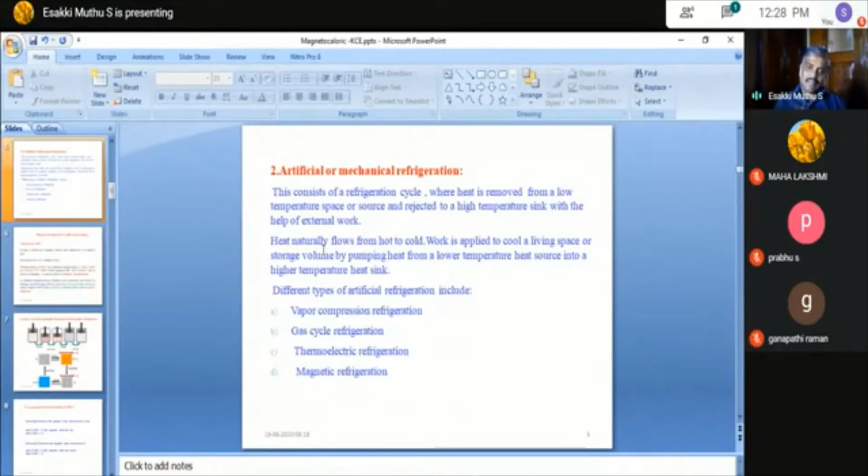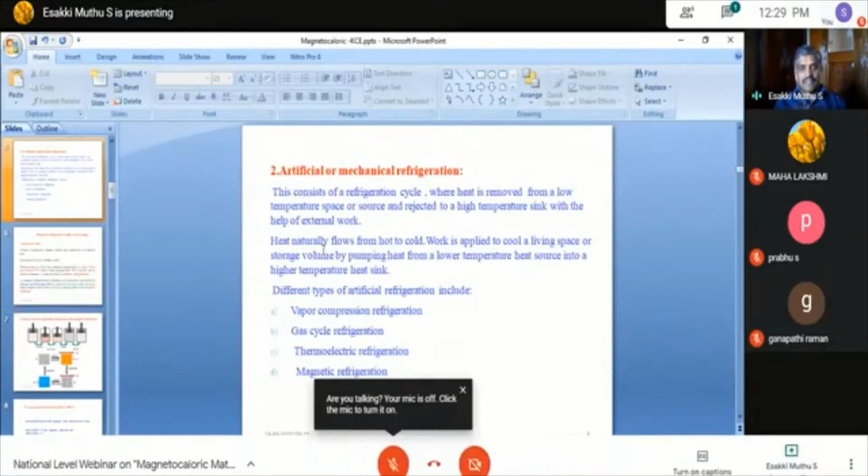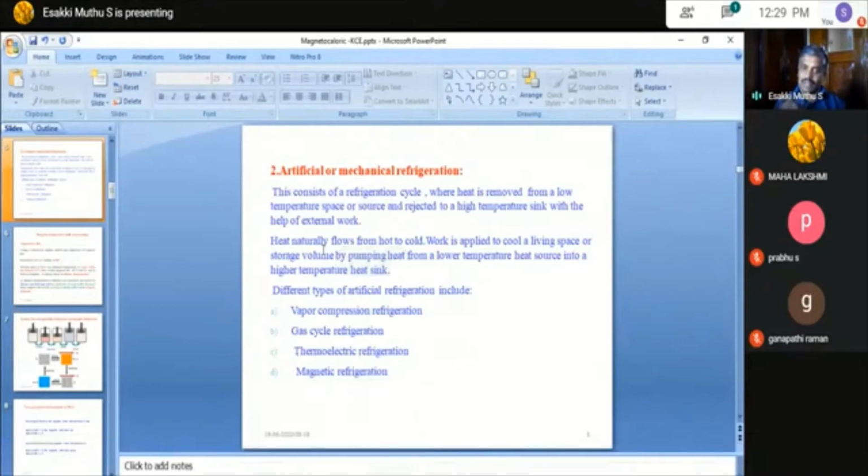In gas cycle refrigeration, previously they used freon gases, but usually air will act as a refrigerant. The air is allowed to pass inside the tube, and it is compressed and then released. So there is no phase change between the cooling and heating cycles. That is what we call gas cycle refrigeration. And another one we call thermoelectric refrigeration, which works under the principle of the Peltier effect, where electrical energy is converted into heating or cooling.